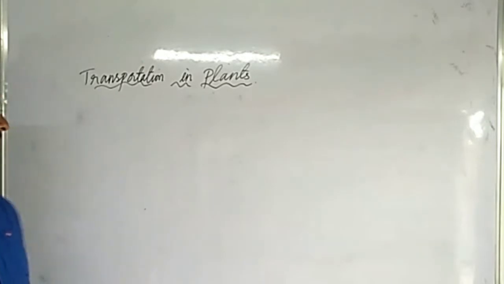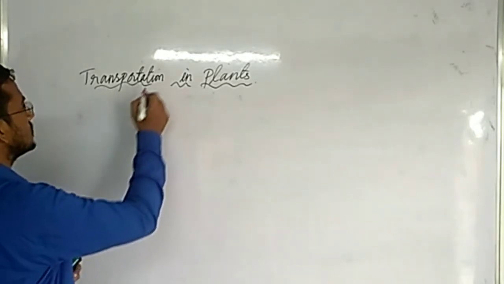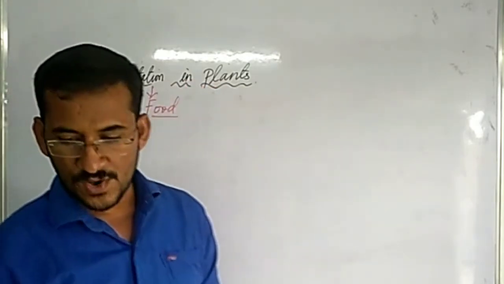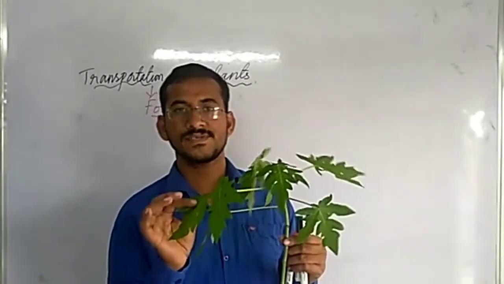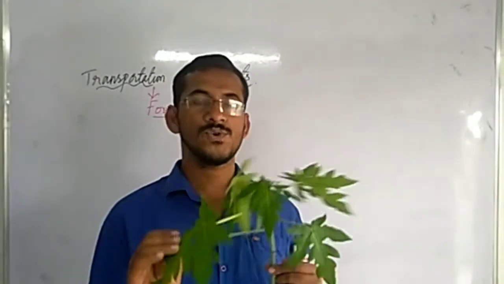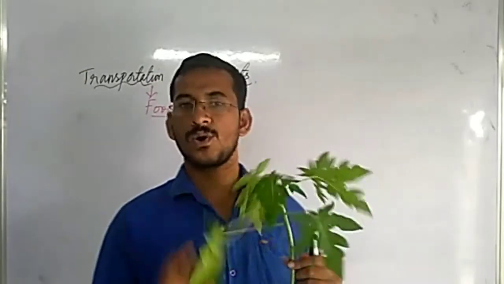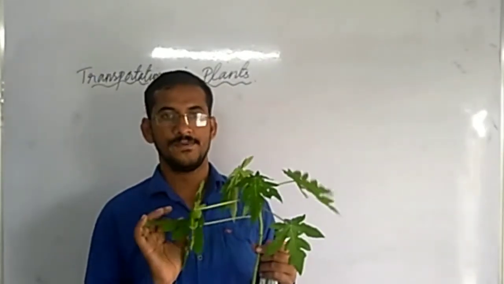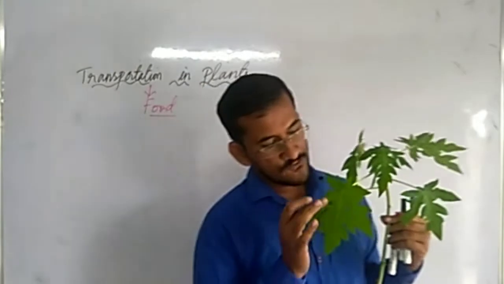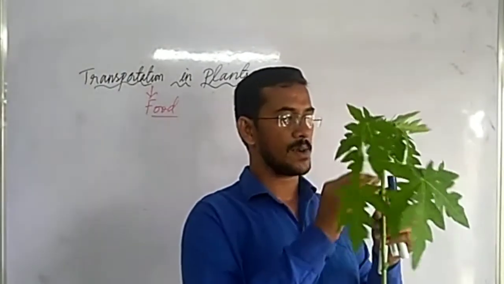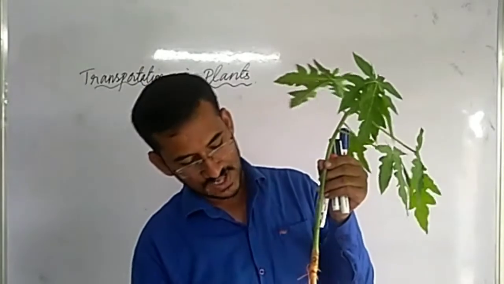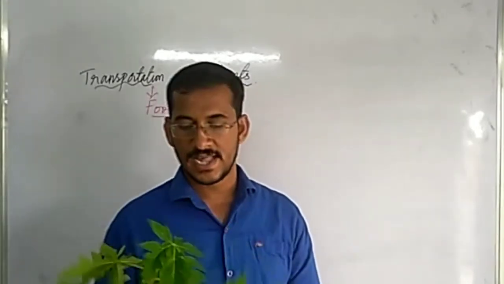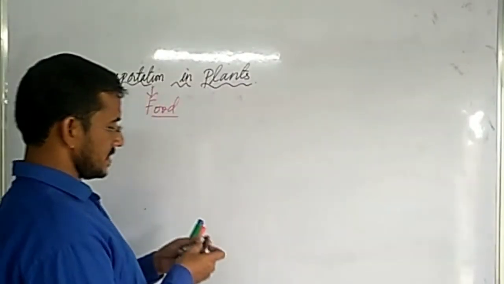Now let us understand how transportation of food occurs in plants. We know that in plants, the leaves prepare food by the process of photosynthesis, with the help of sunlight and chlorophyll. From there, food has to be transported to all parts of the plant, even to the roots. Phloem helps in transporting this food in plants.